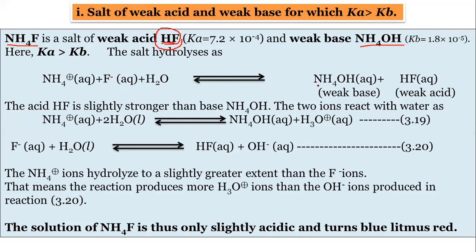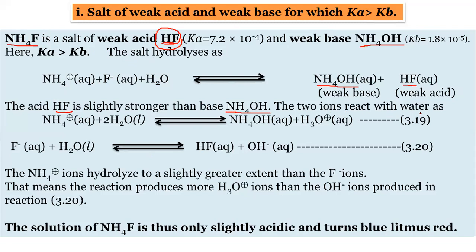They give the weak base NH4OH, ammonium hydroxide, and the weak acid called hydrofluoric acid. So the acid HF is slightly stronger than the base ammonium hydroxide.